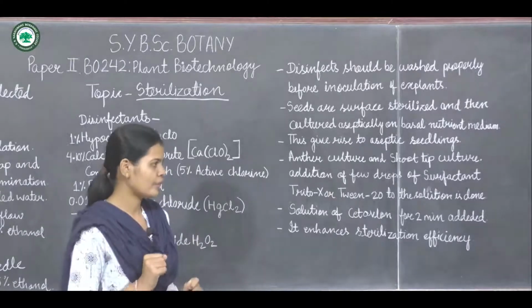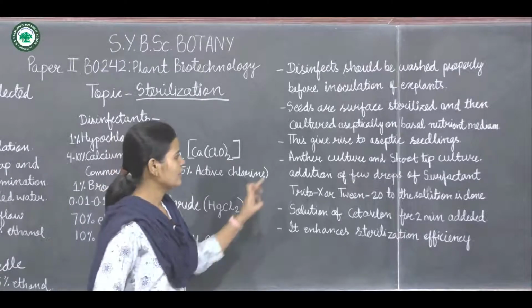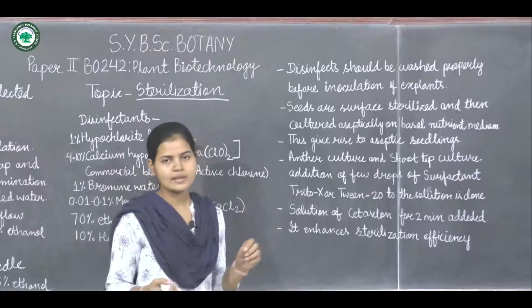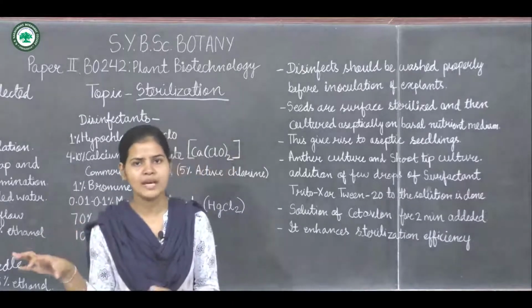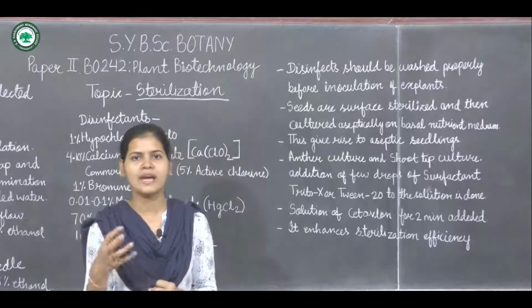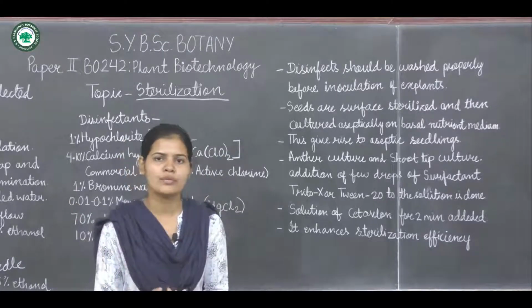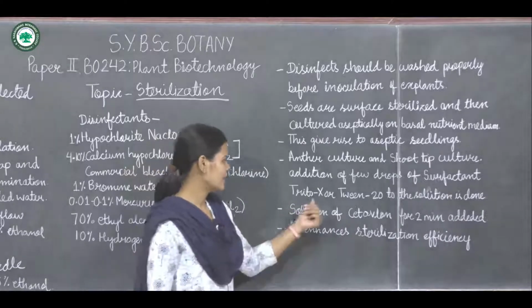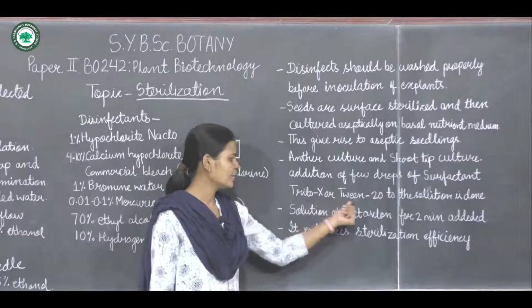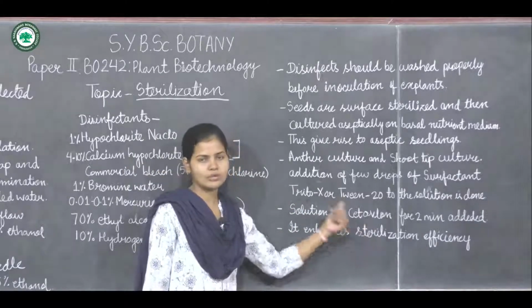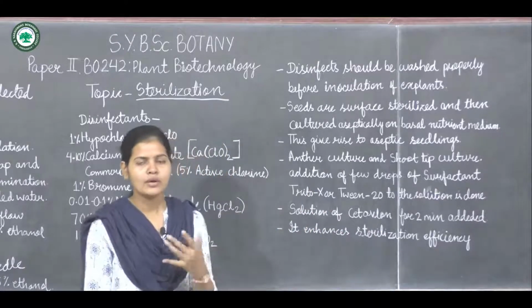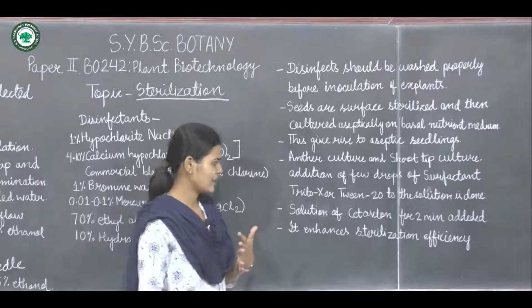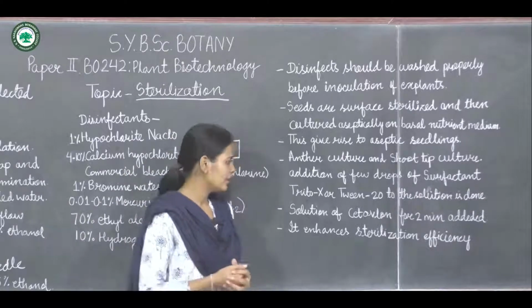As we are taking the anther and the shoot tip from the outside, they may have any number of contaminants. By using Triton X, Tween 20 or the solution of Ketavalon, the contamination can be reduced.